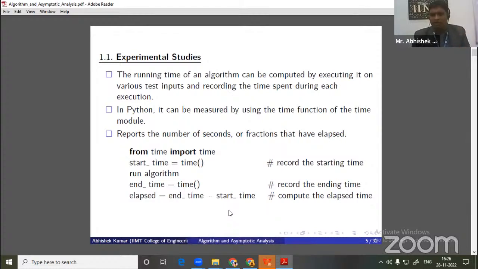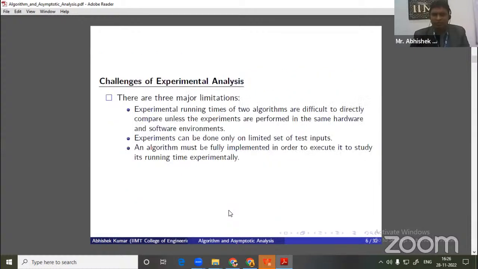But what are the disadvantages, or the limitations, or the different types of challenges we can face in the case of experimental analysis? The basic one is that if there are different types of hardware configurations, and we have to measure the experimental analysis and generalize, then what is the basic thing we have to do? All the systems must have the uniform or the same hardware and software configuration. If the system configuration changes, by default our running time or our experimental time will also change.